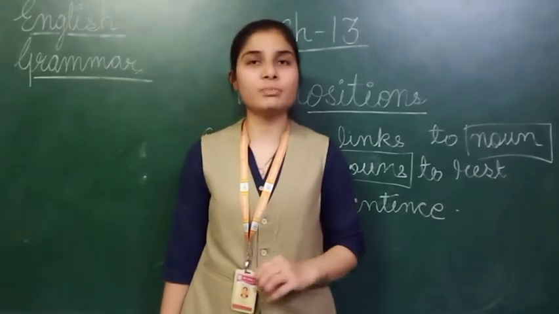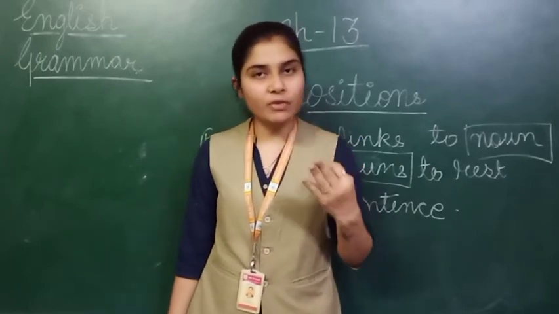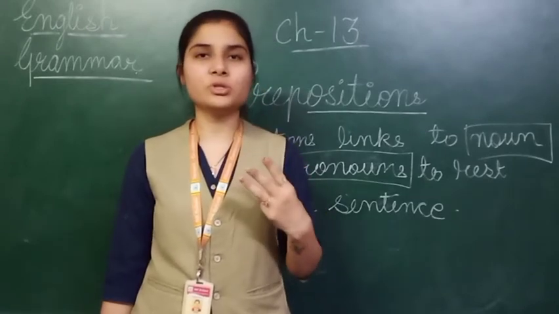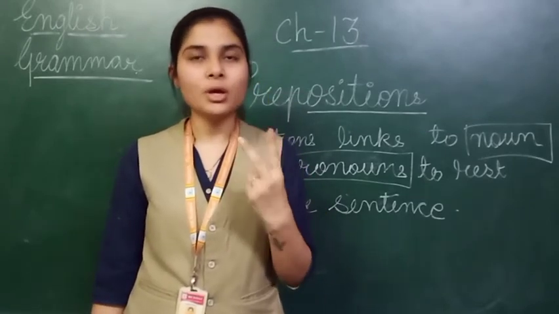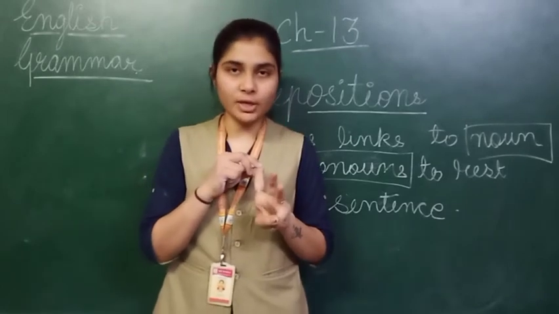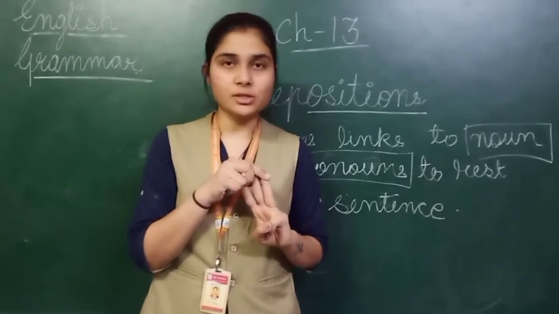As I explained in the chapter of adverbs that we are going to learn 3 adverbs, in this chapter also we are going to learn 3 prepositions: place, time, direction. So preposition of place, preposition of time, preposition of direction.